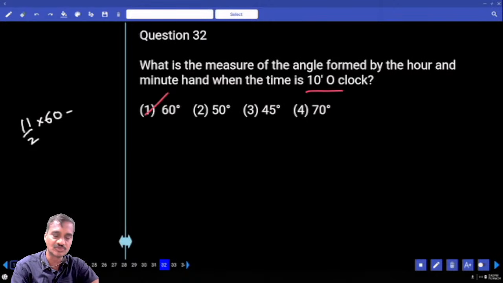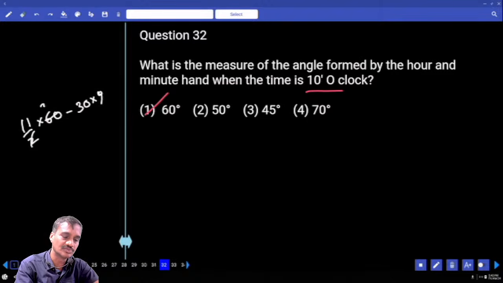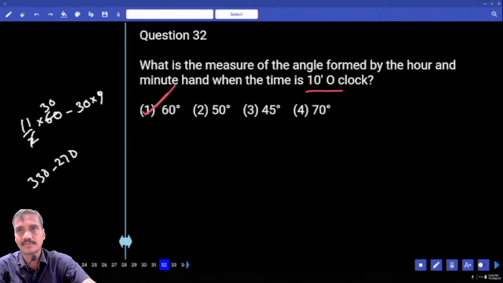9 o'clock, what should we take? Tell me. 11 by 2 m minus into 30 into h. Now 30 into h, 30 into 9. Now 2 ones, 2 30s. And 30 into 11, 330. Minus 270. And what is the angle? 60 degrees is the angle.